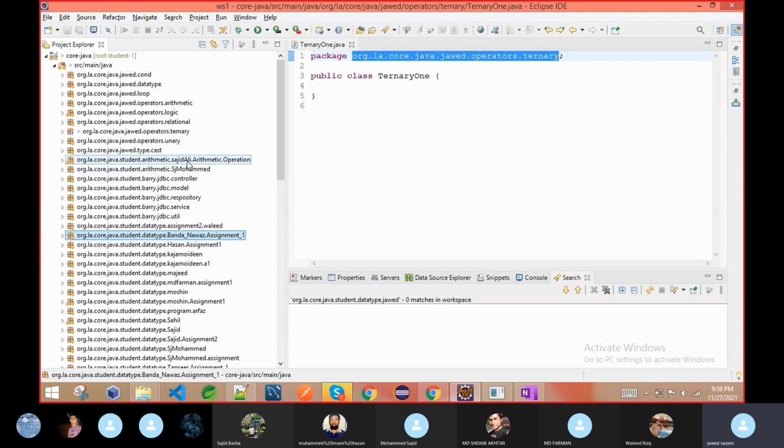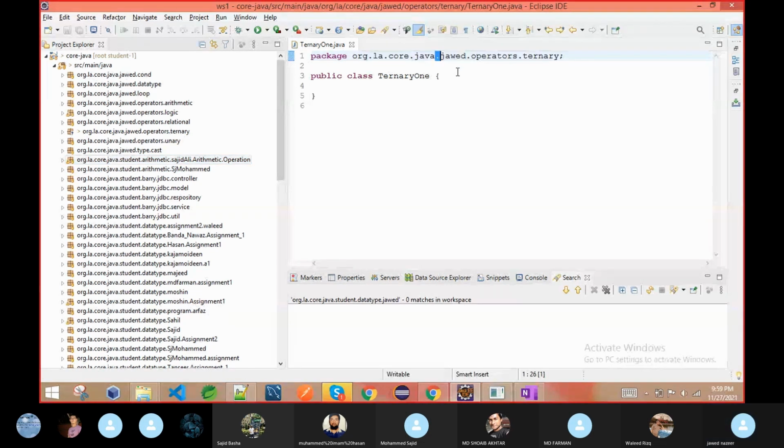Second thing, whenever there is more than one word, like Sajid Ali, Sajid is one word and Ali is one word, then you have to do what? Whenever there is more than one word, always separate with a period, meaning a dot. Always separate with a dot if more than one word, and no capital letter. You should not make it one word if there are more words.